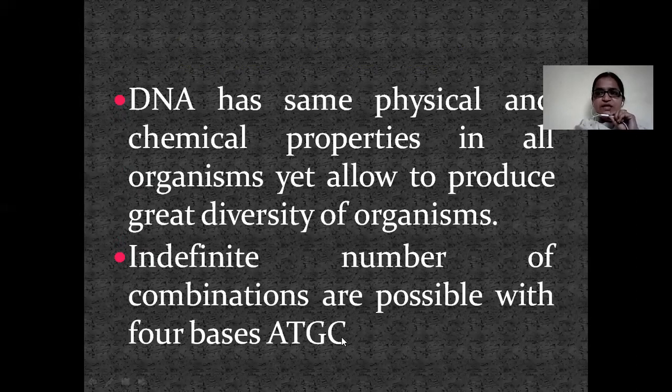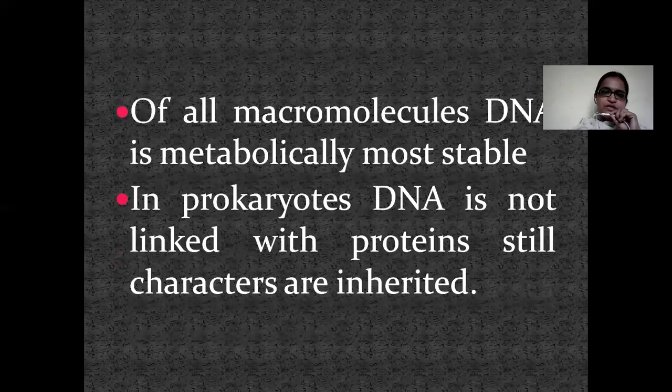As in the first slide, we have seen that scientists thought protein was the genetic material because proteins are made of 20 different amino acids. But in the case of DNA, even though there are only four bases, they could show more variation in the combinations of the sequence. Of all the macromolecules, DNA is metabolically more stable. Among all the biomolecules, DNA is more stable.